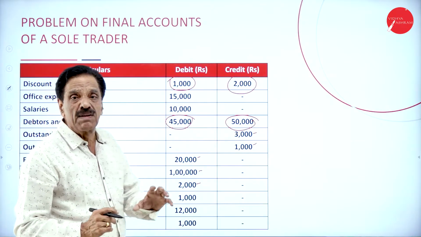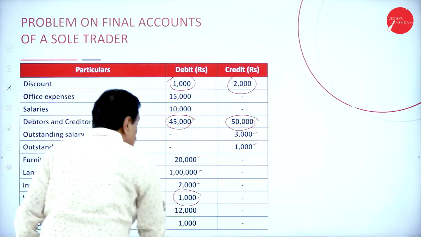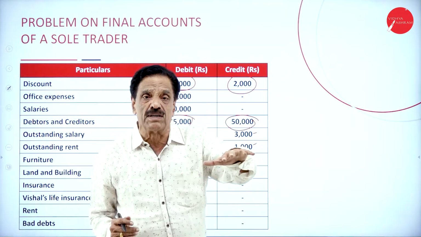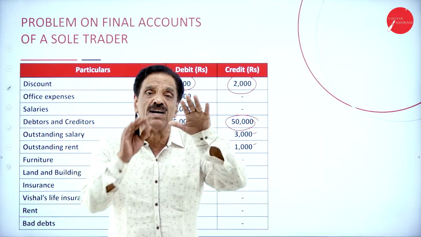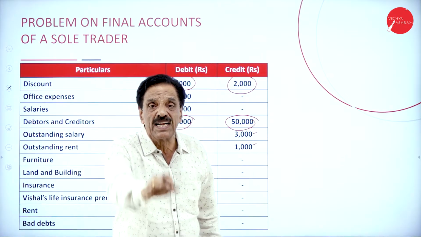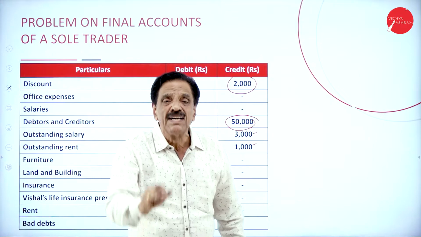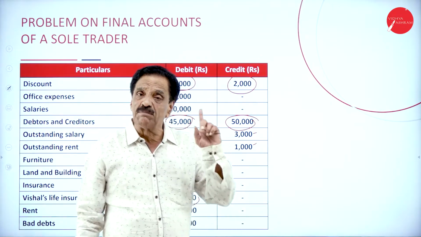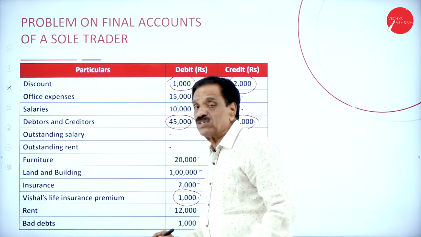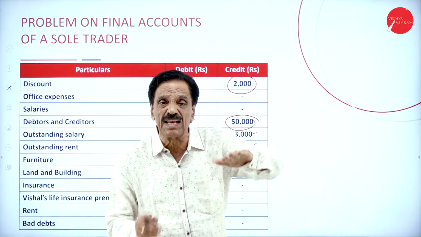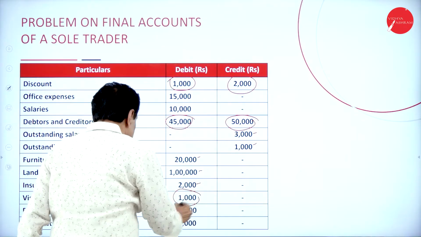Insurance premium: profit and loss account debit side. But this is a life insurance premium, which is personal. We are doing the accounts of Mr. Vishal, and this is his own life insurance premium. Anything that goes to personal use is called drawing. This should be deducted from capital. It should not appear in the profit and loss account. It should be deducted from the capital account in the balance sheet. Life insurance should be deducted because it is personal, considered as a drawing, and deducted from capital.